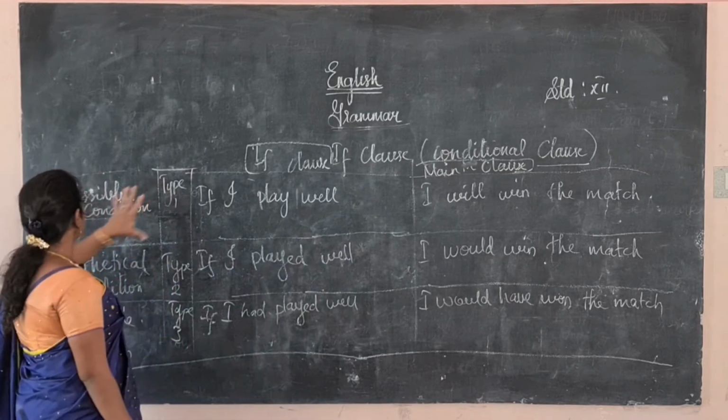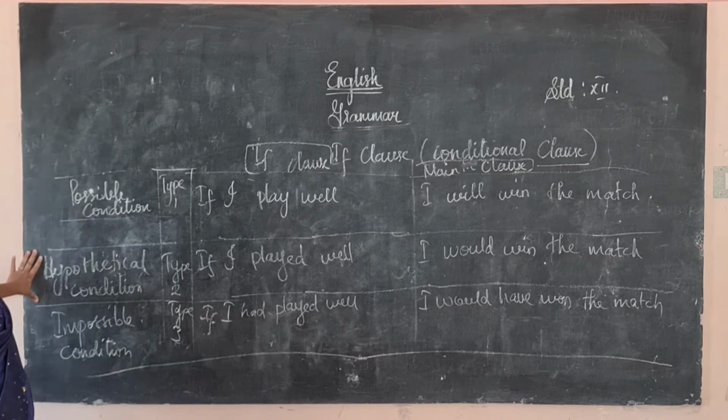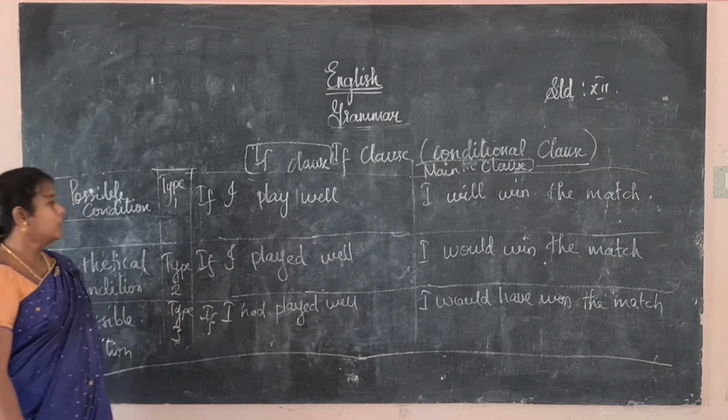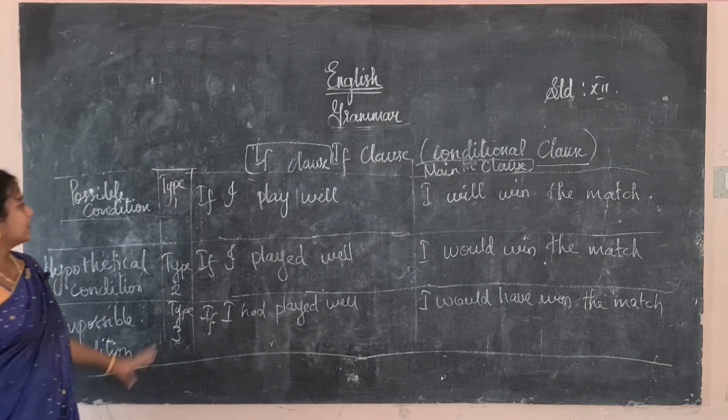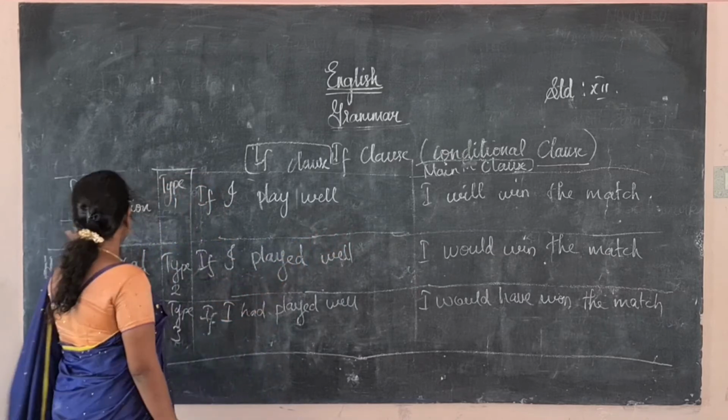Okay. So the first type is the possible condition. Another is the hypothetical condition. Third one is the impossible condition. So there are three: possible condition, hypothetical condition, and impossible condition. That is divided into type 1, type 2, and type 3. Okay. Next, if I play well, I will win the match. That is a possible condition.